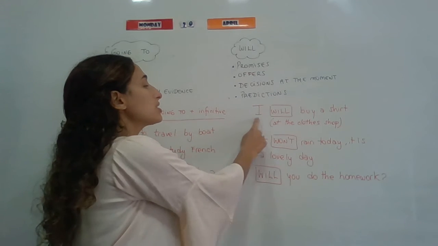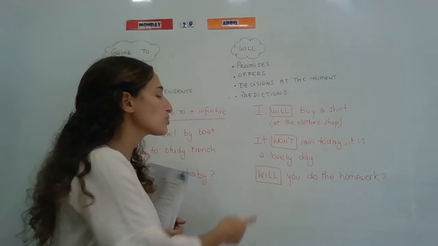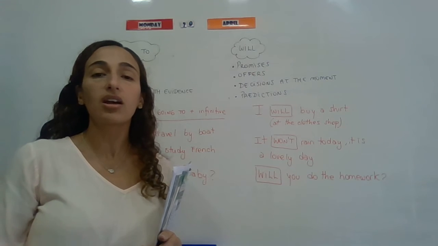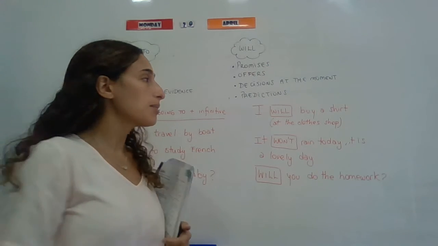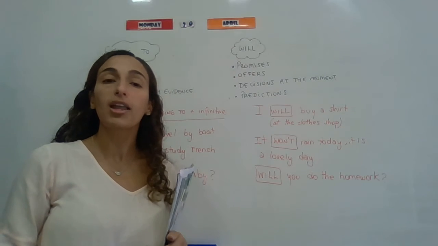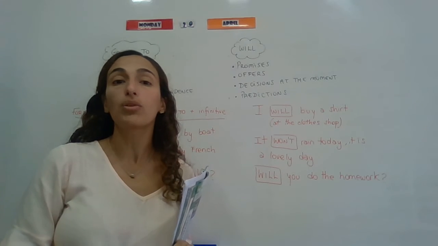So we use in positive sentences will, in negative sentences won't, and in questions will. For all the subjects, it doesn't matter if it is he, she, it, I, we, you, they, it's always the same. And the verb is always in infinitive, it doesn't change. Okay, please stop the video and copy the notes and my examples if you want.